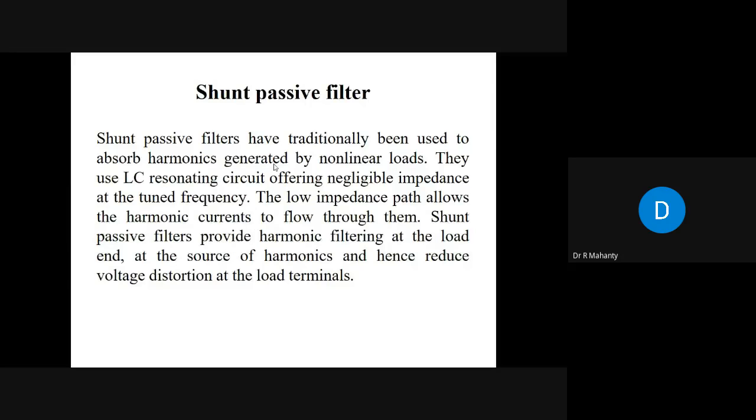The meaning is that if you have tuned a passive filter at the fifth harmonic frequency, only the fifth harmonic current will flow through it, not the seventh harmonic current. For the seventh harmonic current, you need another shunt passive filter tuned at the seventh harmonic frequency. So you require a large number of shunt passive filters.